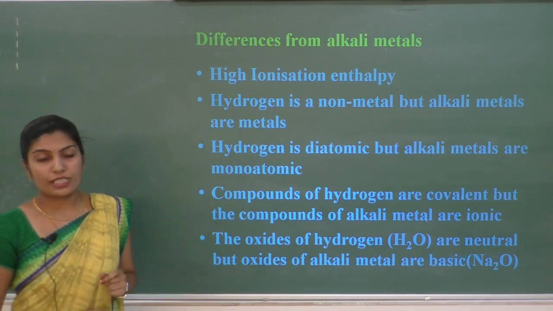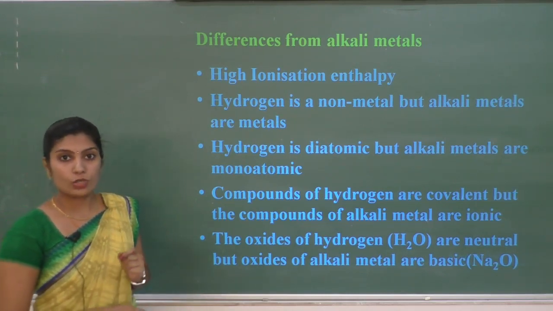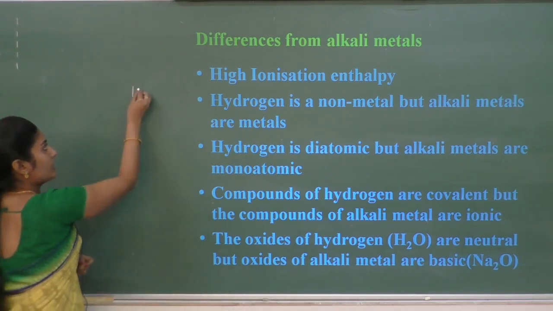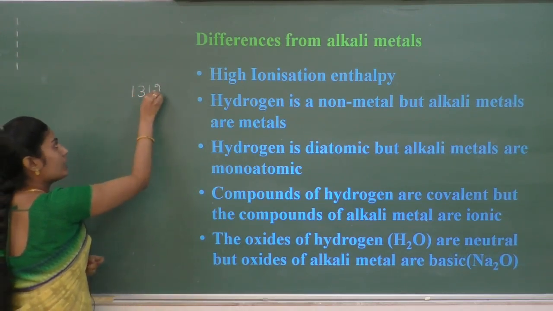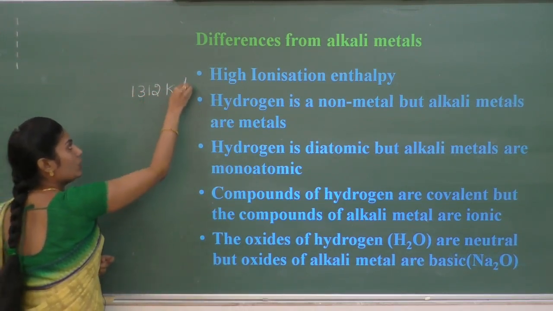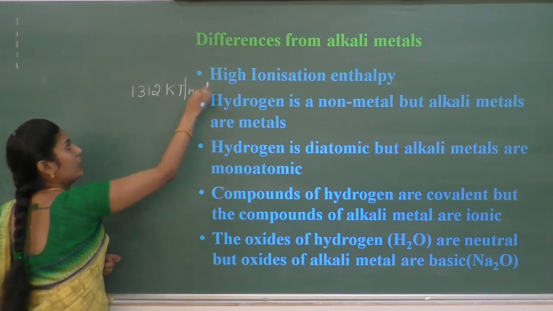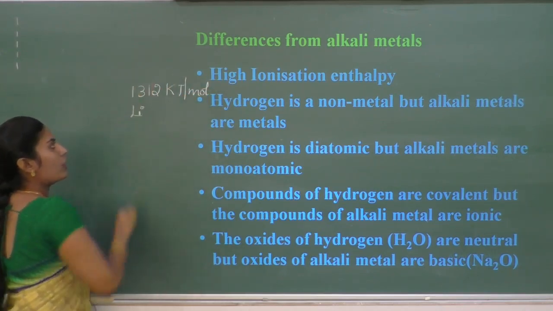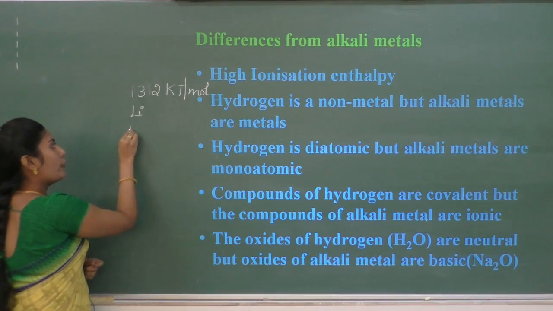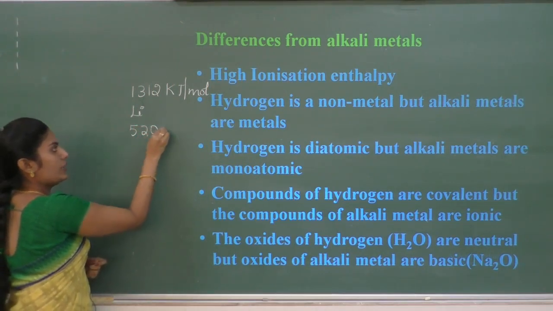The ionization enthalpy for hydrogen was found to be 1312 kilojoules per mole. For lithium, it is found to be 520 kilojoules per mole.